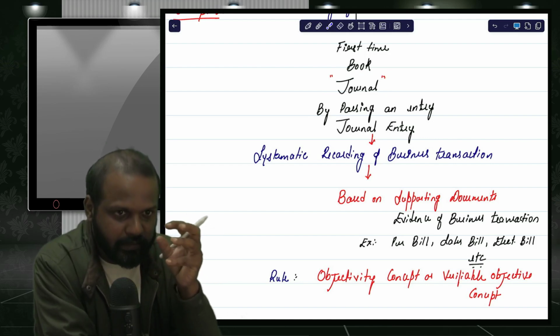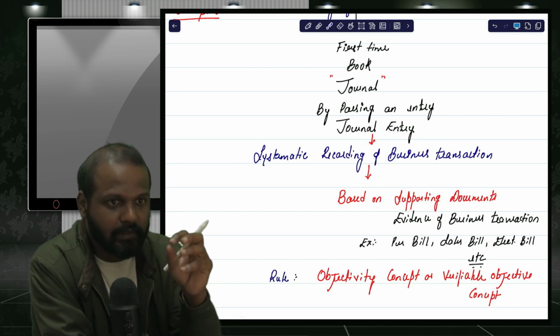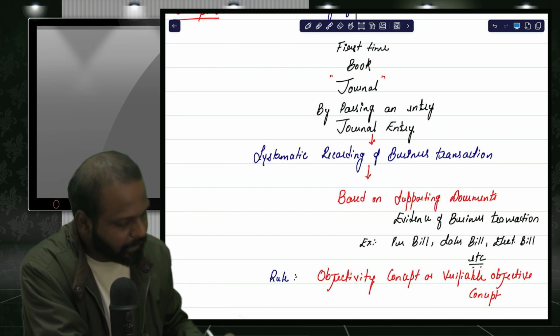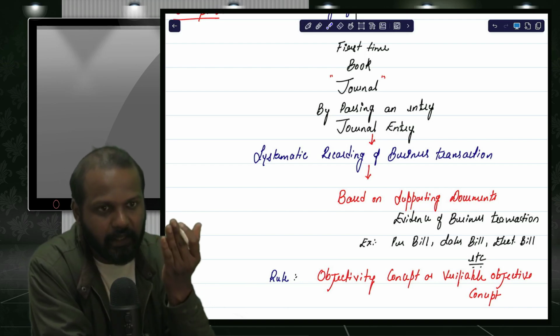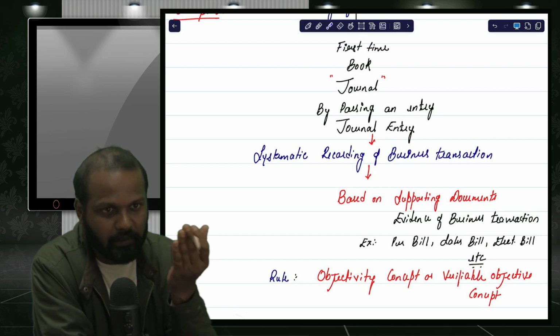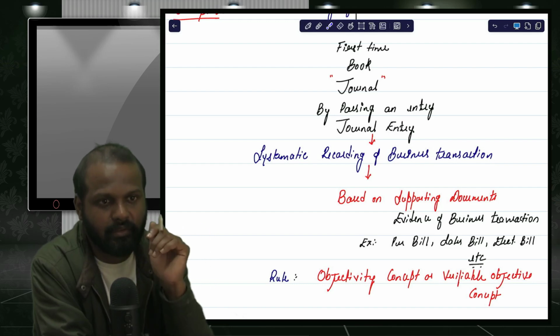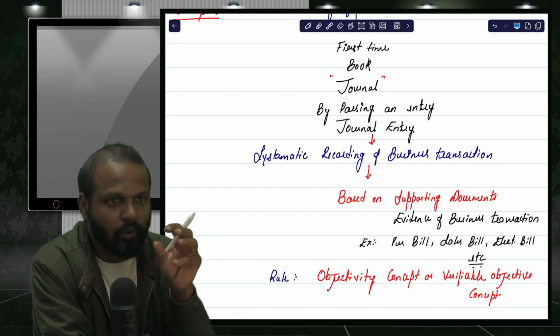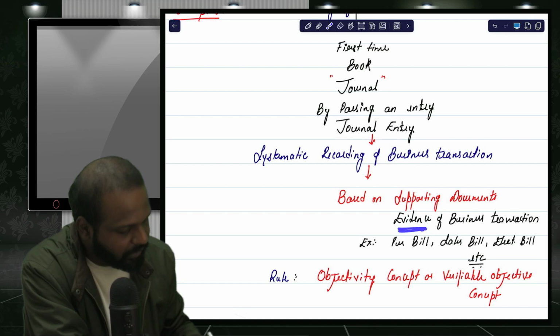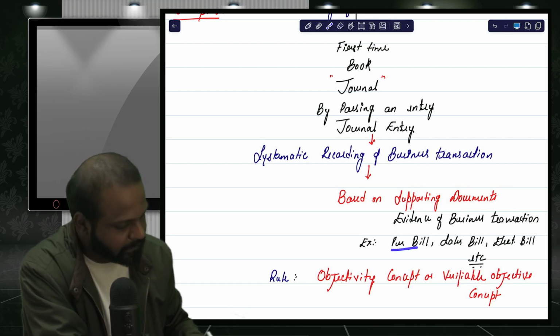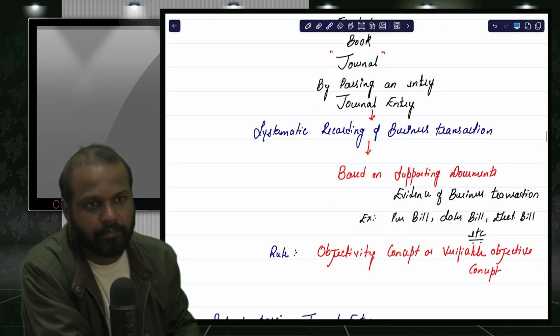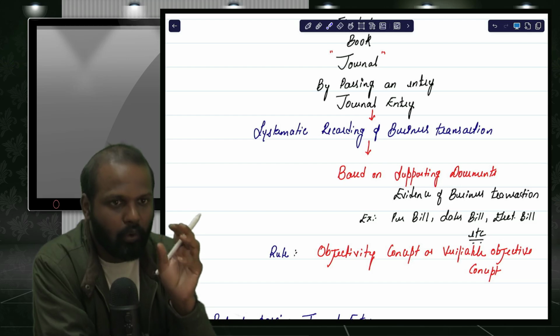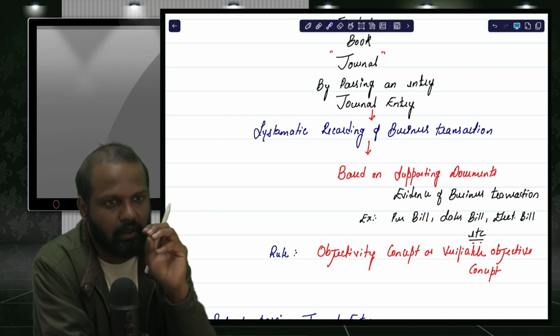So when you record the transaction in the journal, every transaction should be recorded only based on supporting documents. By seeing the electricity bill, water bill, invoices, sales bill, purchase bill, we record the transaction. Supporting document means evidence of the business transaction: purchase bill, sales bill, electricity bill, etc. Without a supporting document, without evidence of a business transaction, a transaction cannot be recorded in the journal.